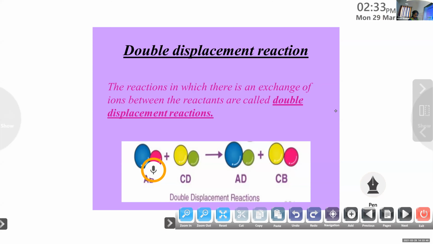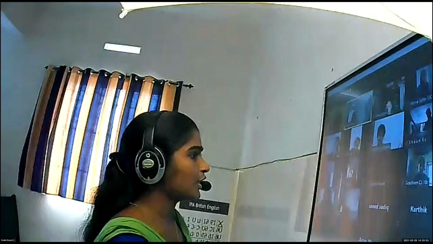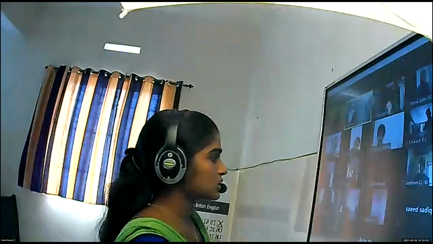So you can write what you mean by double displacement reaction: the reactions in which there is an exchange of ions. What do you mean by ions? That we learned in 9th. Charged elements that carry charge. Yes, charged species are known as ions.